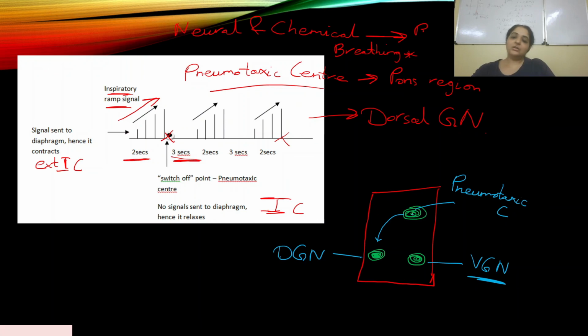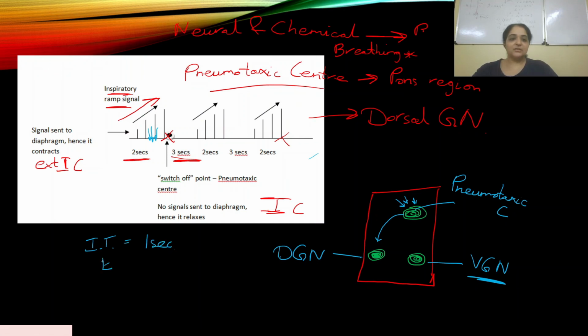Now it has been found that if you put an electrode here and stimulate it, it will reduce this inspiration. This is what happens if the signal from this pneumotaxic center is given. It has been experimented: there's an electrode here and signals are given here. This stimulates the DGN in such a way that the inspiration time decreases. That means instead of 2 seconds, it will be only 1 second. So the inspiration time becomes 1 second.